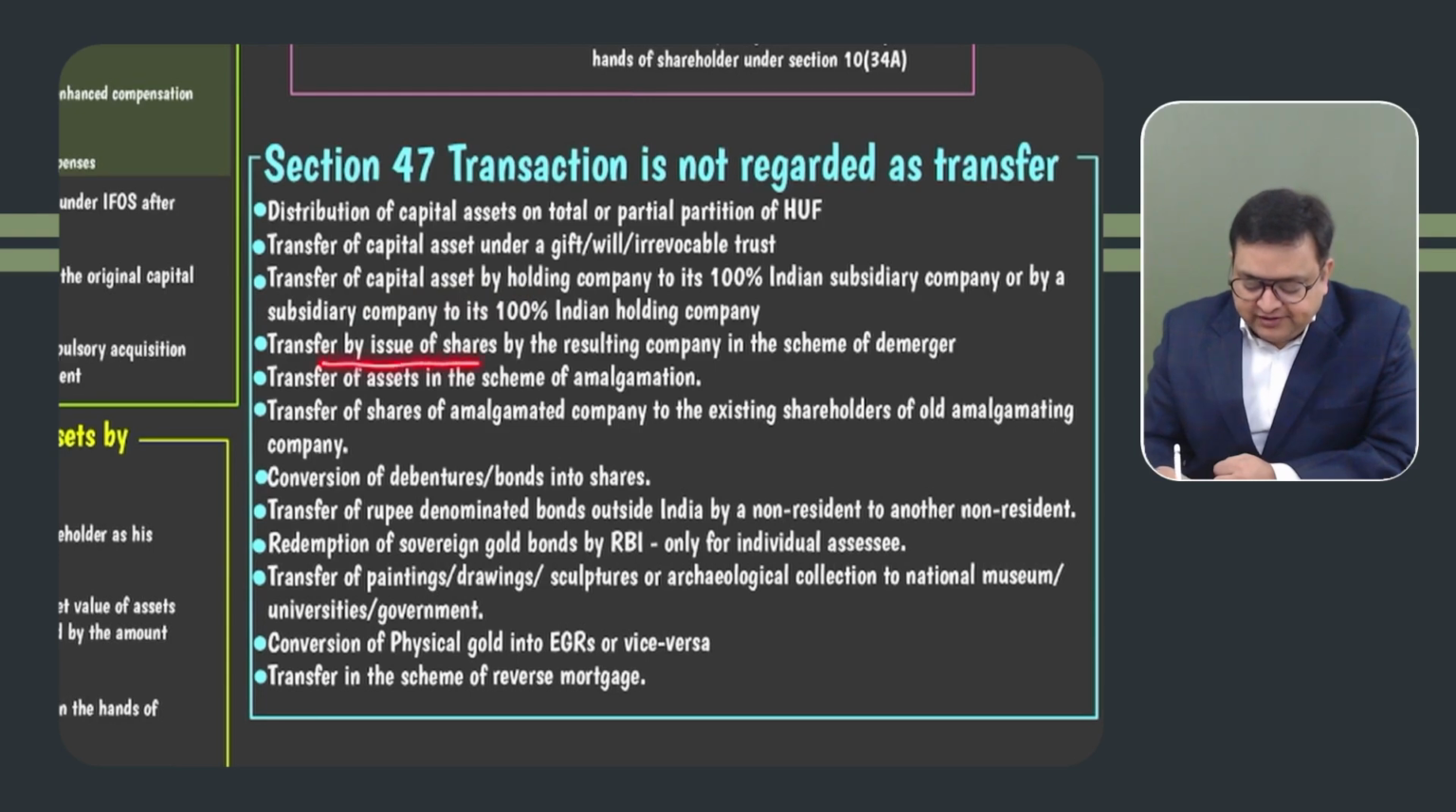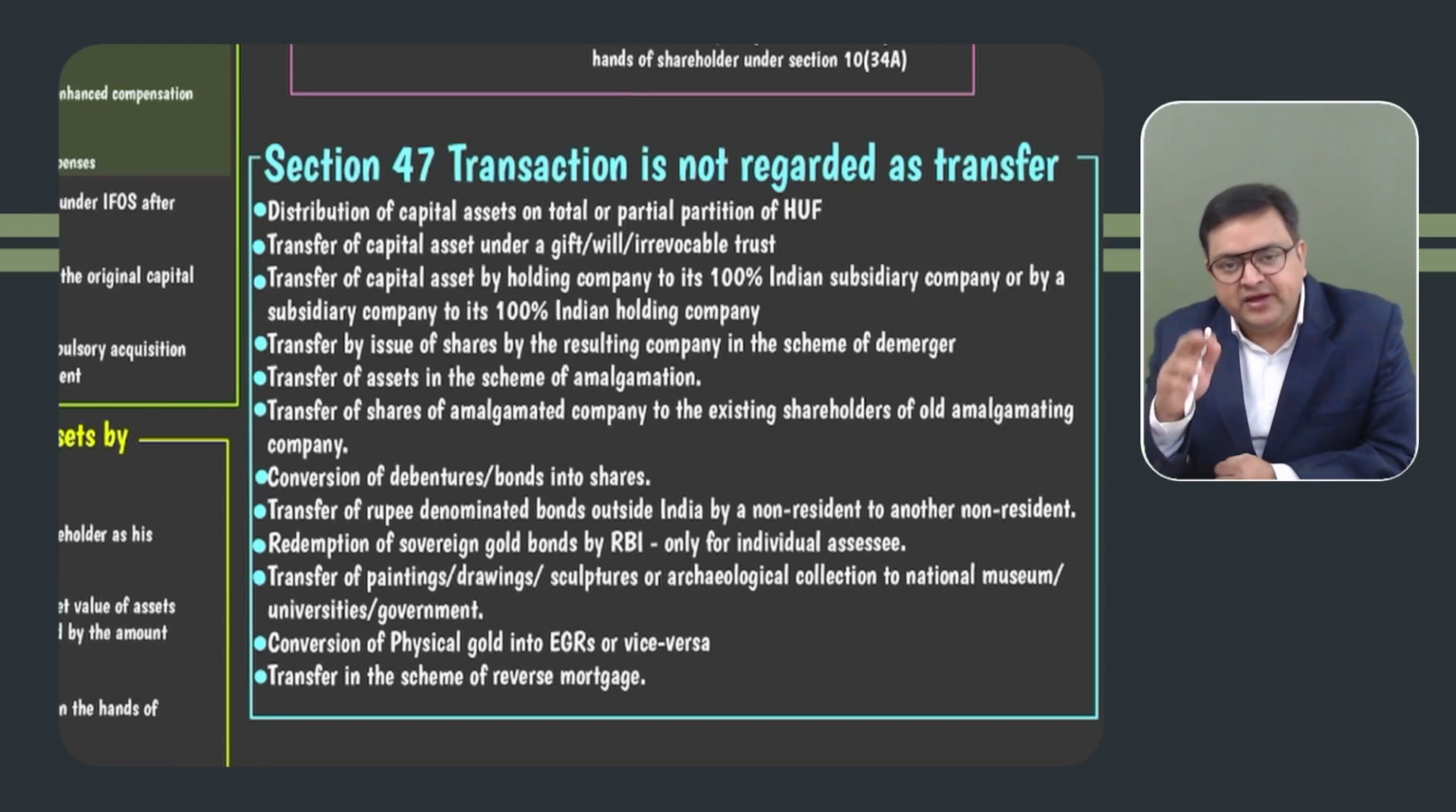Transfer or issue of shares by the resulting company in the scheme of demerger. In case of demerger also, whenever the capital assets are transferred by the old company to the new resulting company, then there would be no capital gain. Second thing, in the case of amalgamation also, in the case of demerger also, whenever the shares are given to the original shareholders, to the existing shareholders, there would be no capital gain.